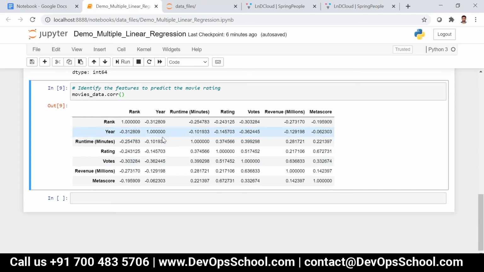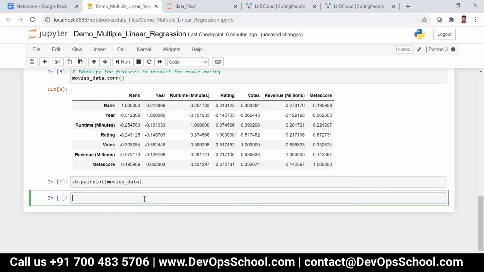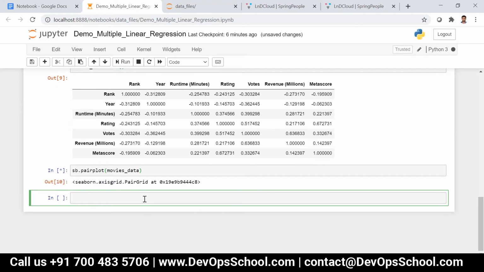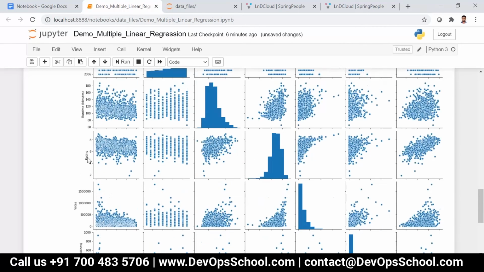If you want to see it visually, since this is based on numbers, you can do a pair plot from the Seaborn library. Whatever columns are mentioned over here will be plotted. Each and every feature will be mapped against each other. Now if you consider rating, where is this? Yeah, rating is over here.